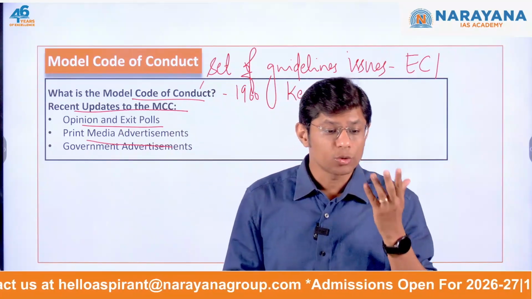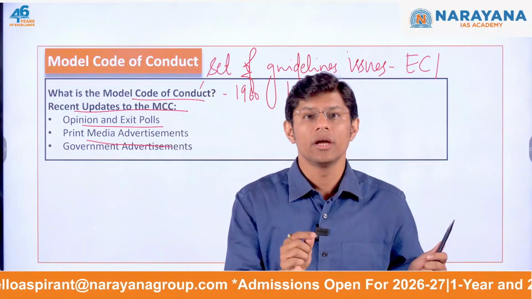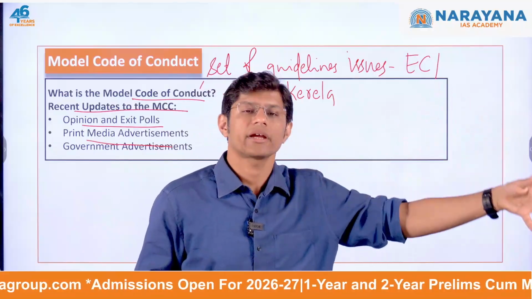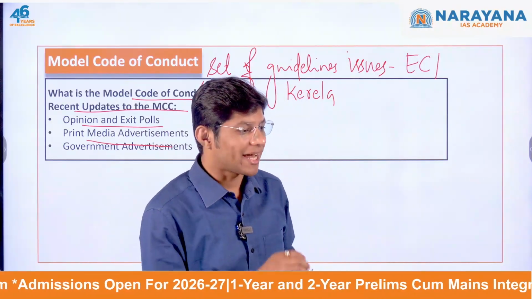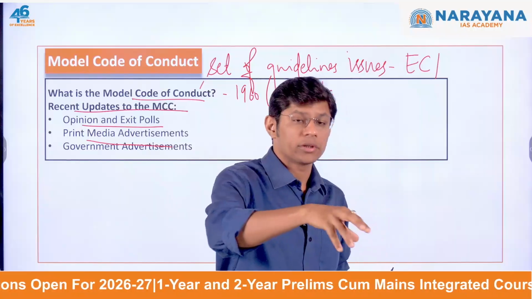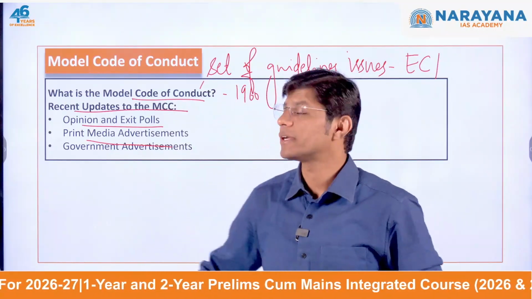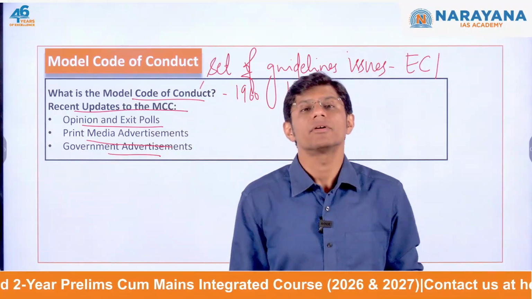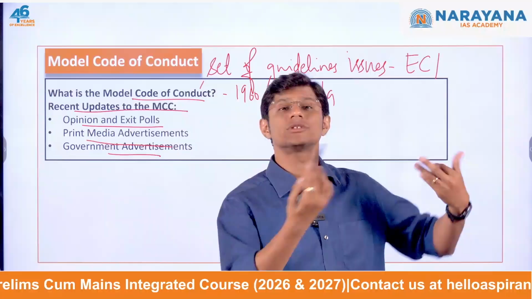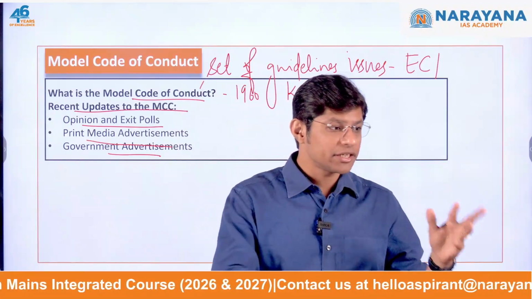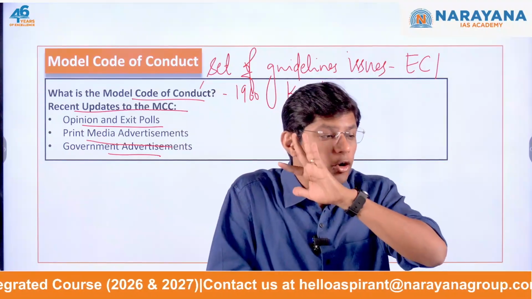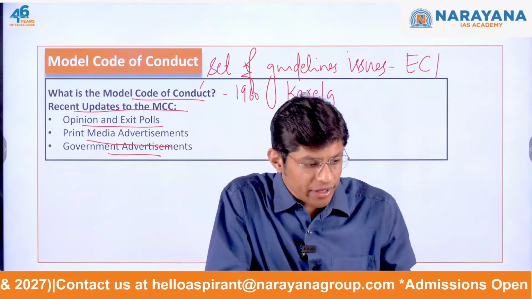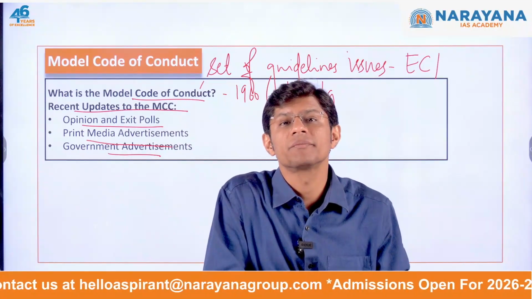What are the advertisement rules? No political advertisements are allowed in newspapers on the polling day or the day before the voting. And this helps to avoid last minute influence on the voters. And what about the government advertisement? Now, the government that is in power can do anything, right, to come back in power. So, on the day of polling, they may announce a new scheme. So, the political leaders and especially the officials of the government cannot appear in the official advertisement during the entire election period. Why? To prevent the misuse of public resources.